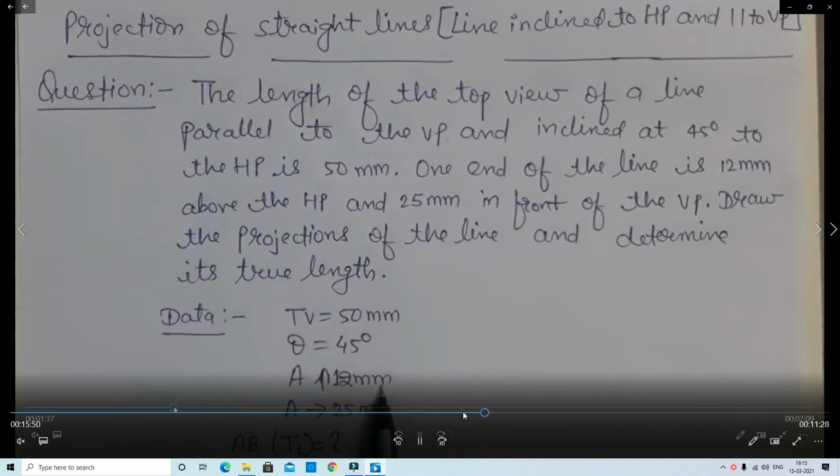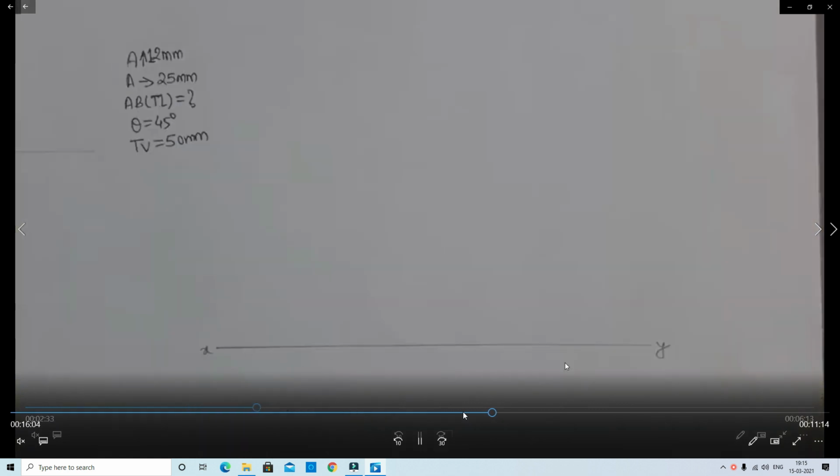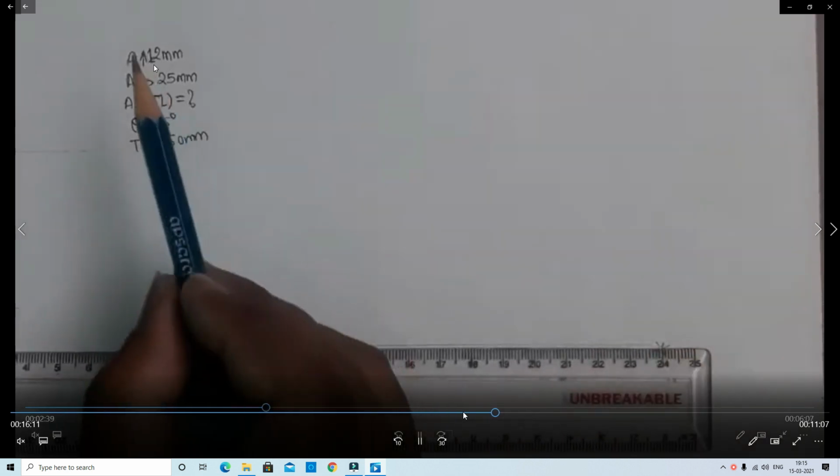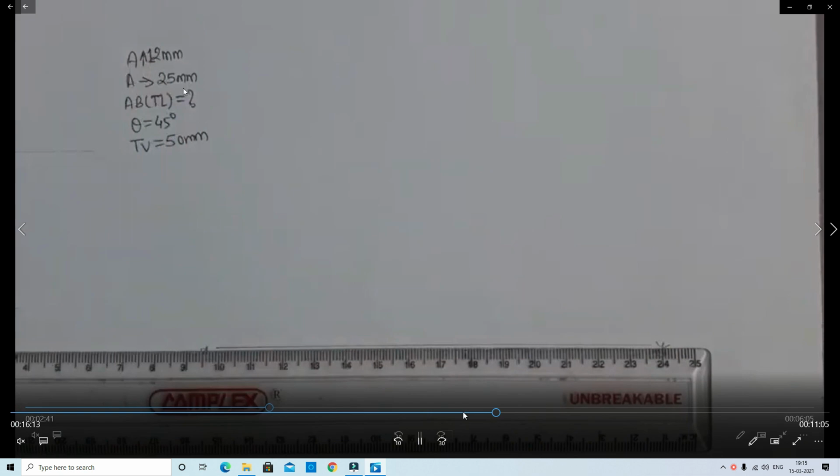That means here in this problem, the top view is 50 mm, the inclination to HP is 45 degrees, above HP 12 mm and in front of VP 25 mm. Now we need to draw one reference line, that is the XY.